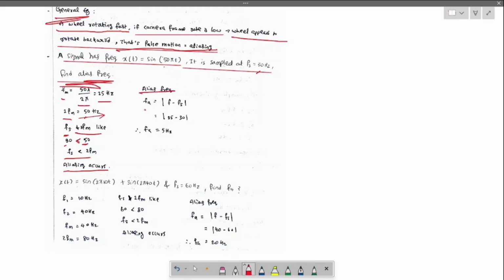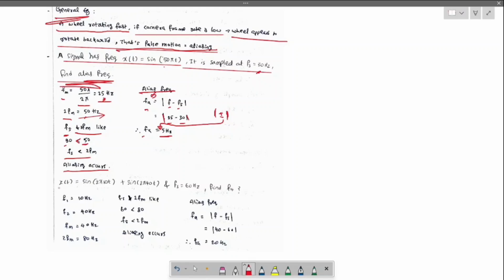Let us denote the alias frequency as fa. Fa is the max frequency minus the sample frequency. Max frequency is 25 we got, minus 30. This is the modulus. Whether you get plus or minus, you need to indicate it by the plus only. This is the meaning of this. So fa we now got as 5 Hz.